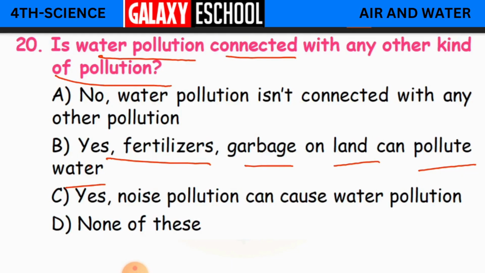That is why soil pollution leads to water pollution, because when soil is getting polluted, then automatically the underground water also gets polluted.